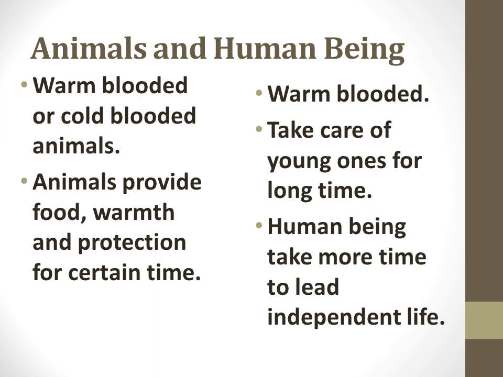So the next difference between animals and human beings is that animals protect their young ones only for a certain time. It means the young one will be protected by the animal, by their mother, only for a small time and not for a long time. For a certain time it will take care of their young ones, while we human beings take care of young ones for a long time.